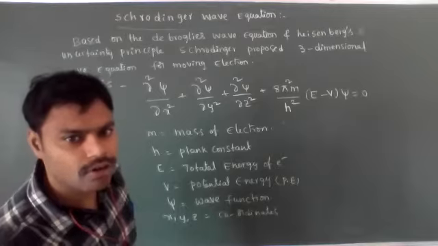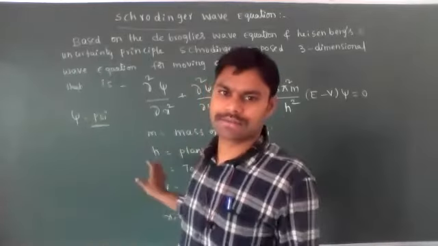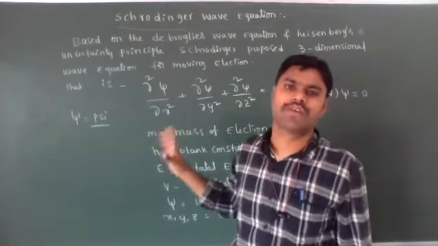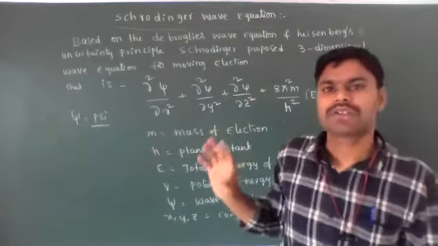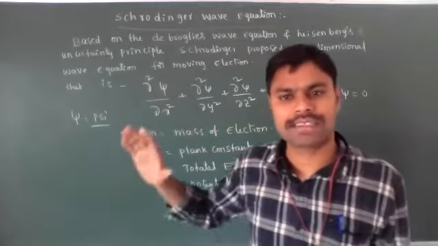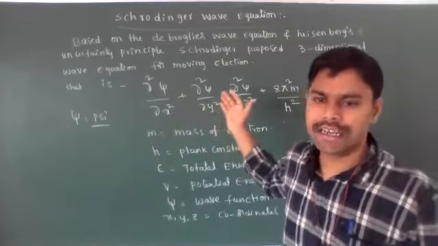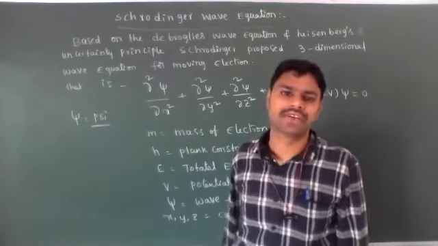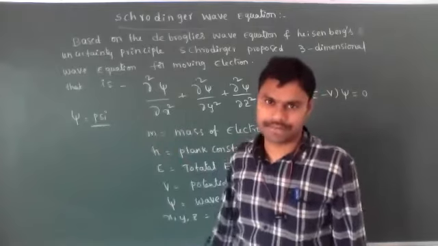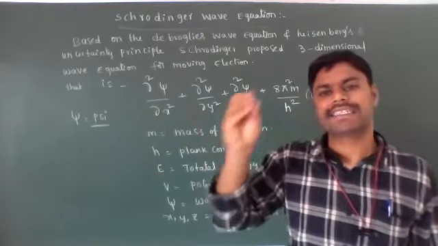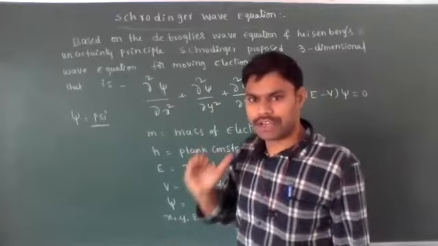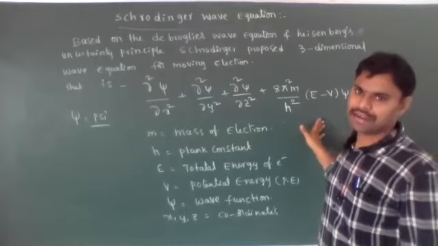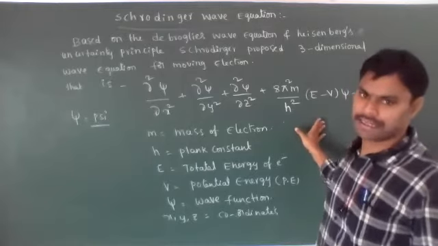They will never ask any problem regarding this. Directly this equation only they will ask: among the following, which is the correct representation of the Schrodinger wave equation. This is advanced level; in higher studies, like MSc level or in specialization in MSc, we discuss it in more detail. But for your PUC level, just remembering the equation is enough. Further details are not required.